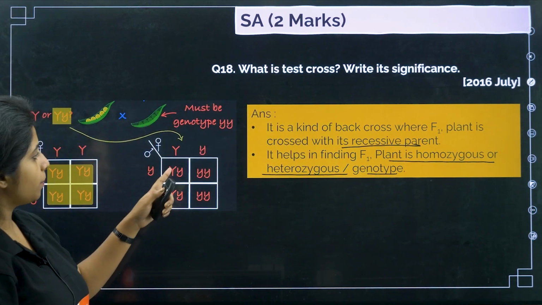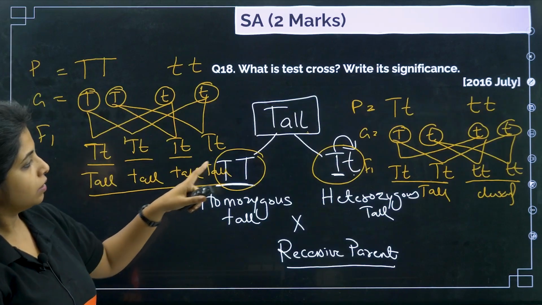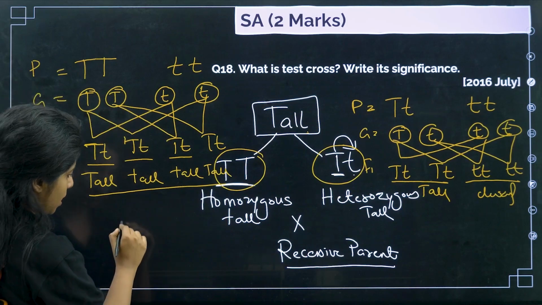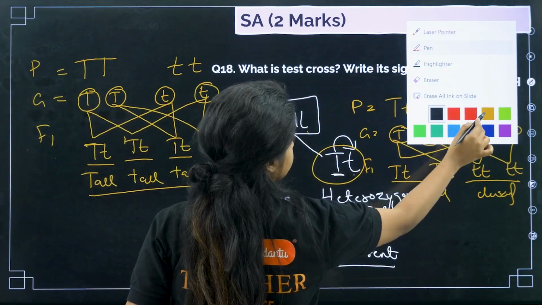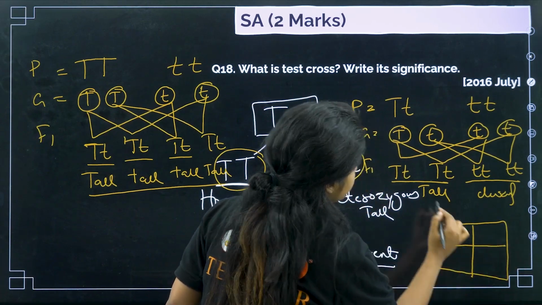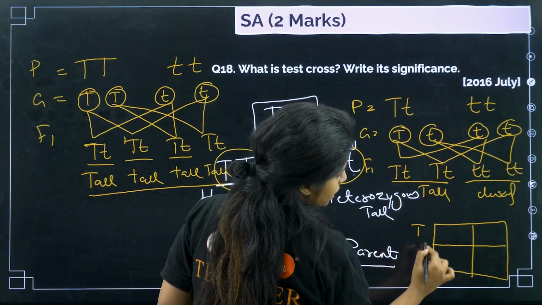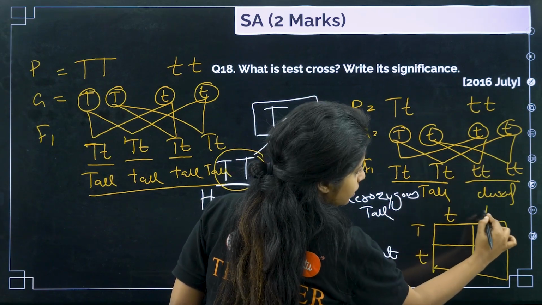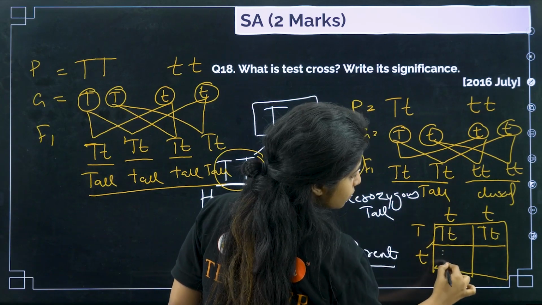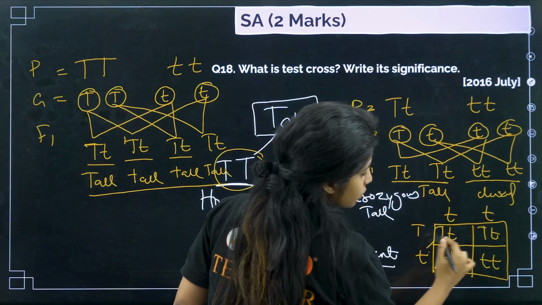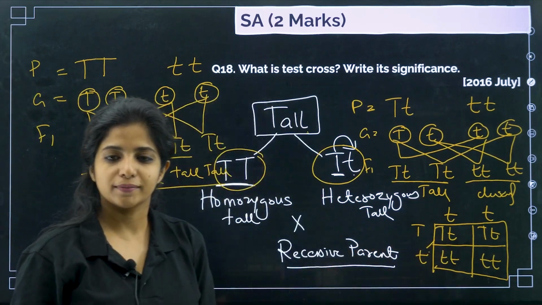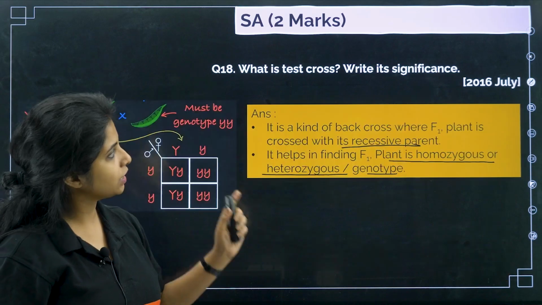Okay. So the same example is given over here in the form of a Punnett square. Instead of writing like this, they have made it in a Punnett square. How does the Punnett square work? You write the gametes on one side, for example, capital T, small t, and the gametes on another side, small t, and then fuse. So it will be capital T, small t, here capital T, small t, here small t, small t, and here small t, small t. So if we see, two of them are tall, two of them are dwarf. Okay, this is the 18th question.